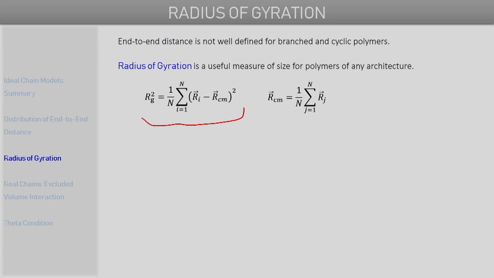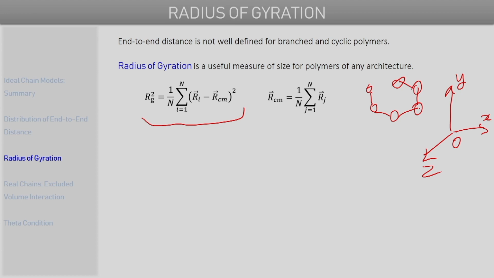chain. So let's say if we again draw a simple schematic of a polymer chain like this, and let's say our coordinate system is such that the origin is located somewhere here, and we have our, let's say, x, y and z axis like this.